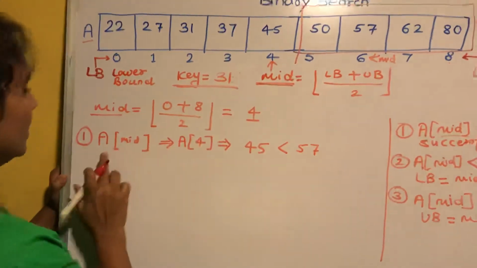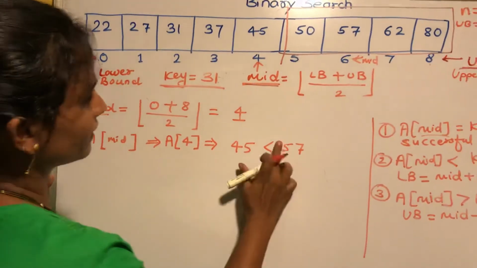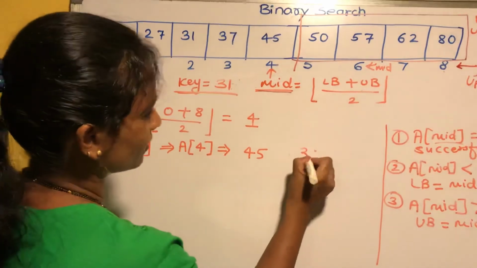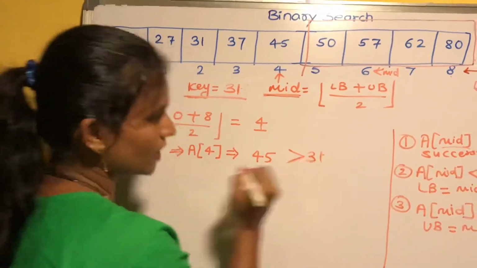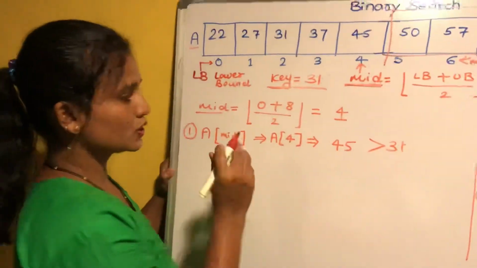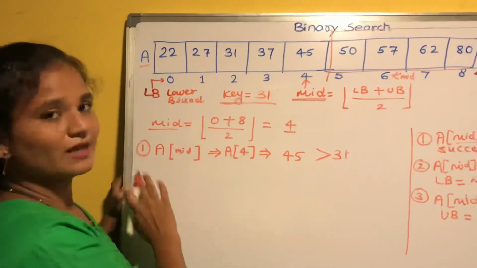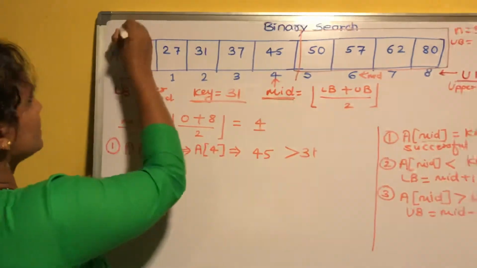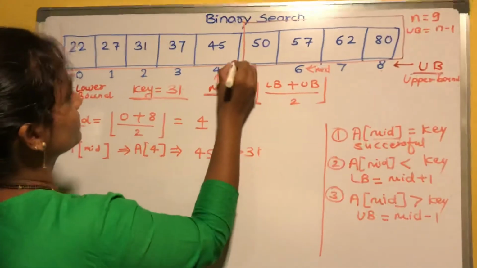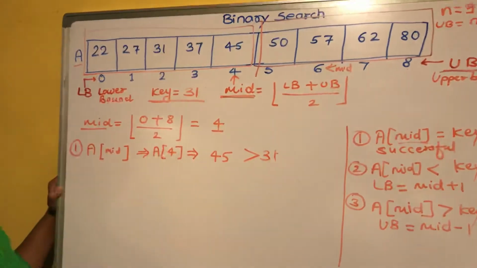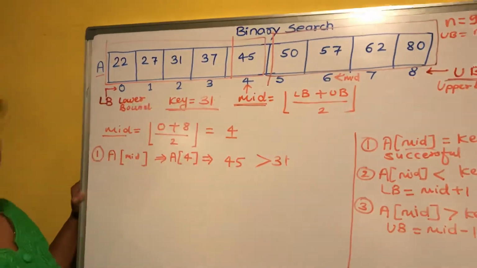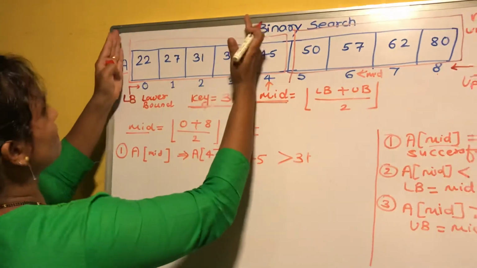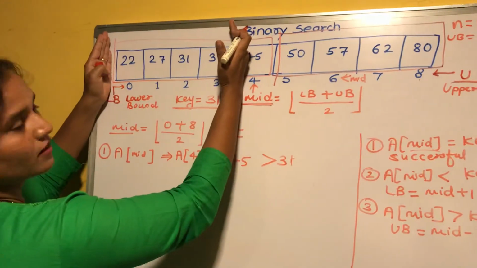Now, A of mid is what? 45. And the key element is what here? 31. Now compare 45 and 31. 31 is less than 45, isn't it? So 31 should be present to the left of the 45, means this part of the array should be considered now. 0 to third position, isn't it?